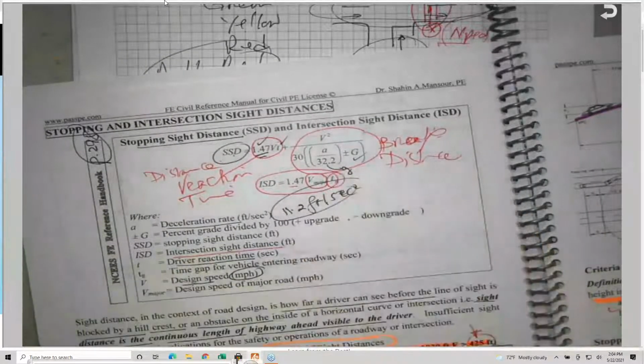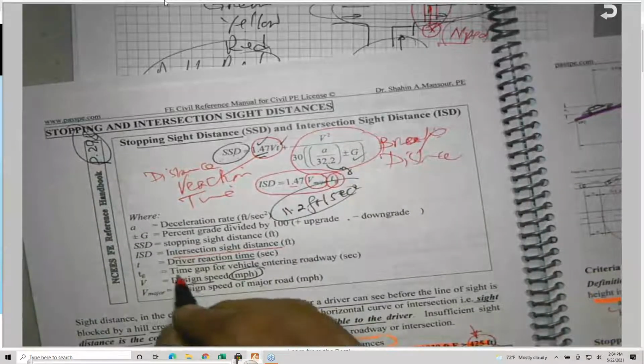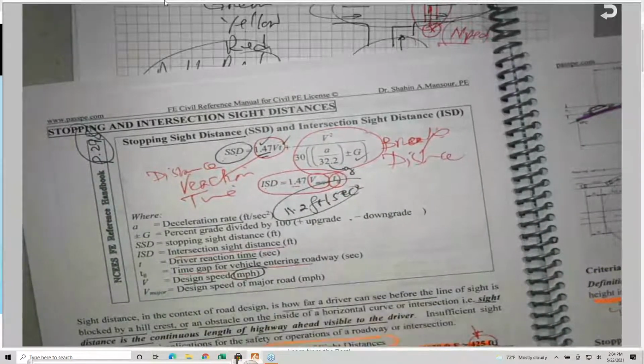This equation here: the intersection sight distance is equal to 1.47 V major, the major street speed, assuming that the minor street is going to come to a complete stop, times T sub G. T sub G is called the time gap.